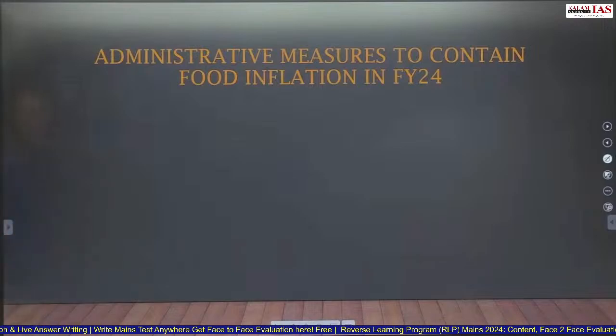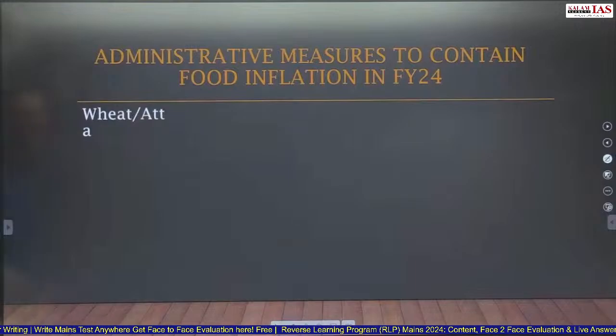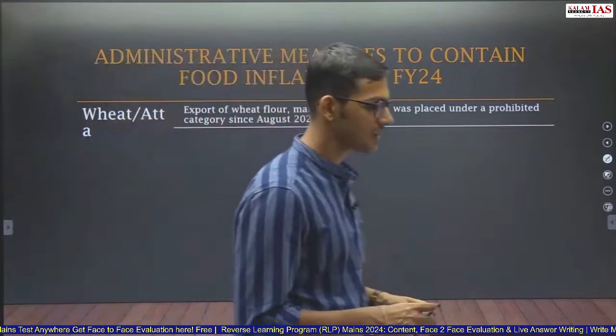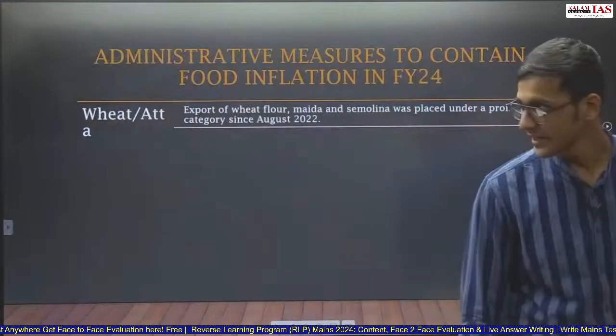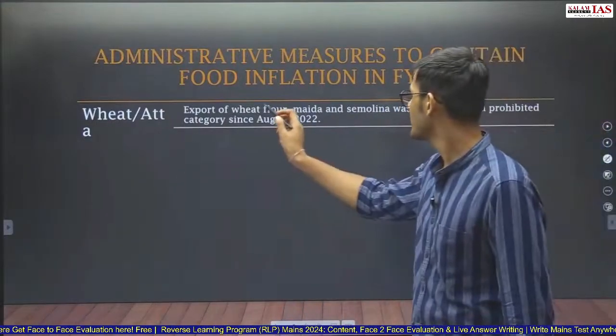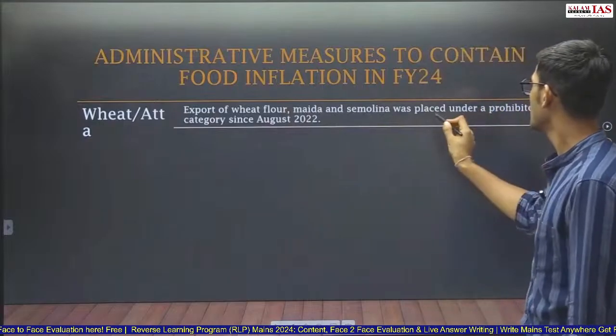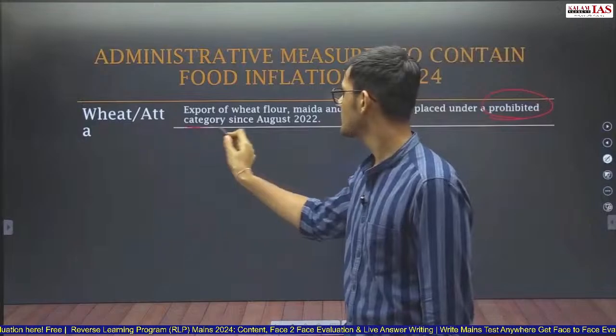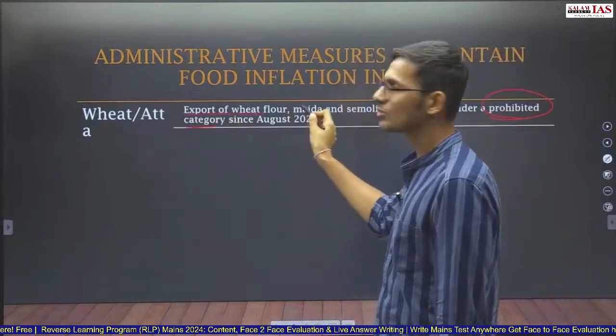So what were the administrative measures to contain food inflation in financial year 24? First is for wheat and atta. For wheat, the steps taken by the government of India. The first is that export of wheat, maida and semolina was placed under the prohibited category. So export of wheat was placed under the prohibited category. You do not have to write everything.